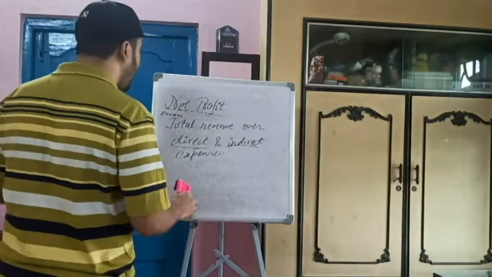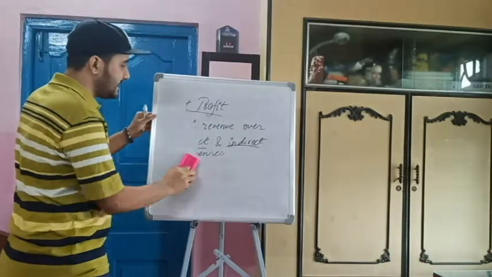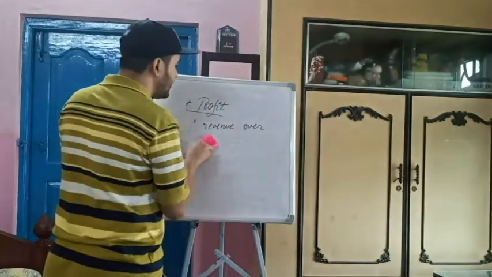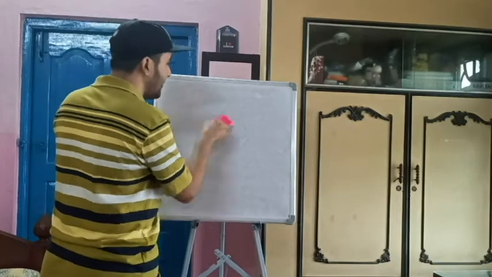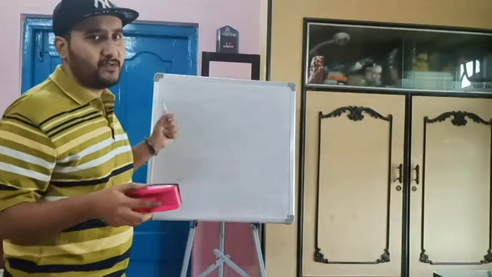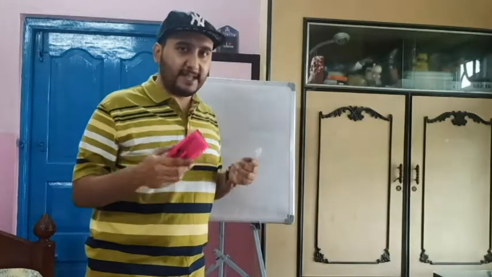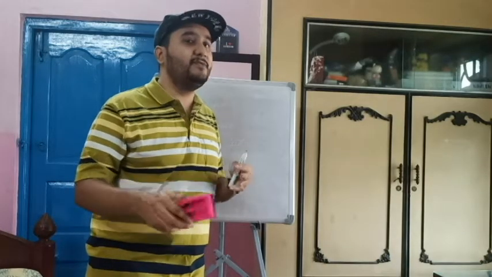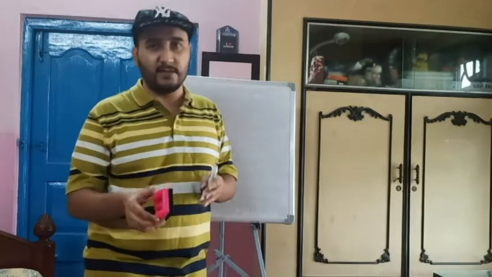So now we have seen in this statement that revenue, expenses, these types of things are given. So we have learned now what is profit. We are going in a reverse way. First one must learn revenue, cost and all this. But I am teaching you loss and profit at the beginning, because from that formula you will get a basic understanding of what is expenses, what is revenue and so on.